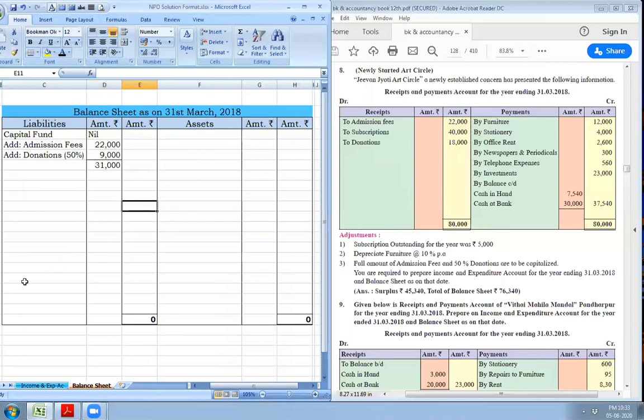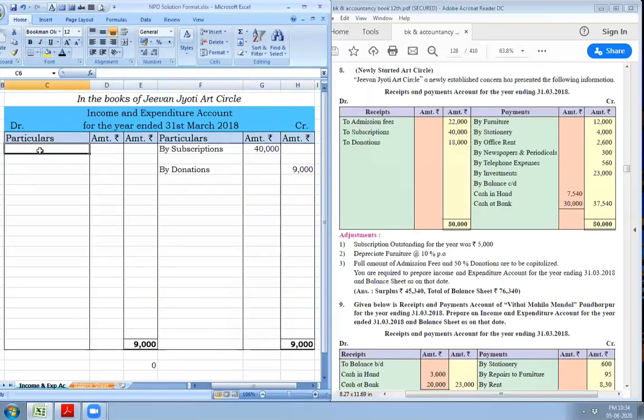Let us move ahead with the payment part. Furniture, purchase of asset, balance sheet asset side. Furniture, rupees 12,000. We will record to the inner column as there is one adjustment on furniture. Next item, stationery. Expenditure side, to stationery, amount is rupees 4,000 to the outer column as no adjustment is there.